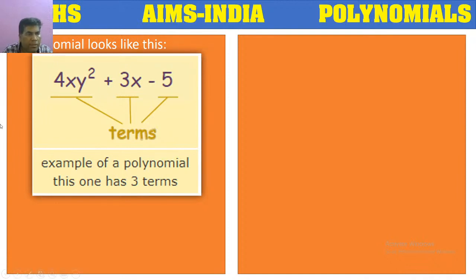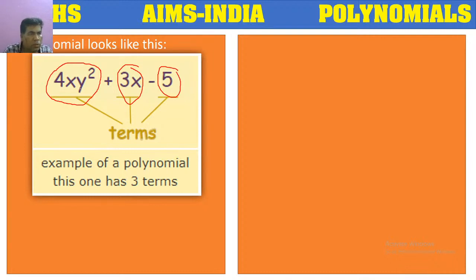If you observe this mathematical expression, here you have some terms. 4x square is one term, plus 3x is the second term, minus 5 is the third term. You have some terms combined by mathematical operations like addition and subtraction.